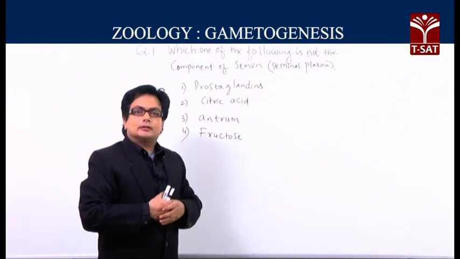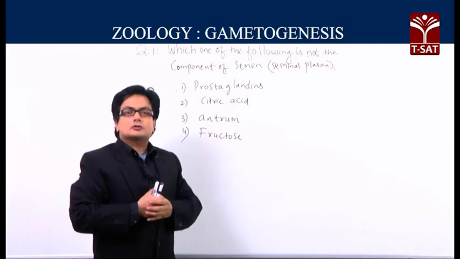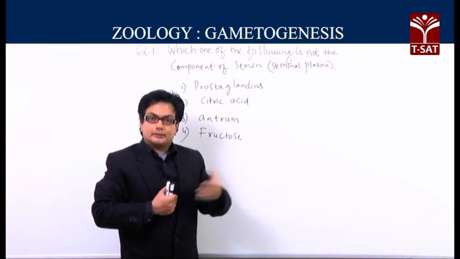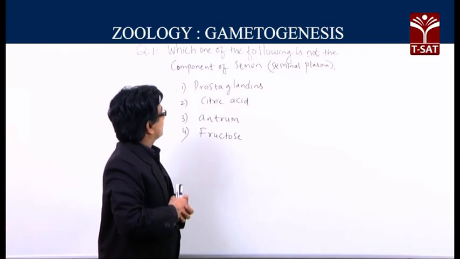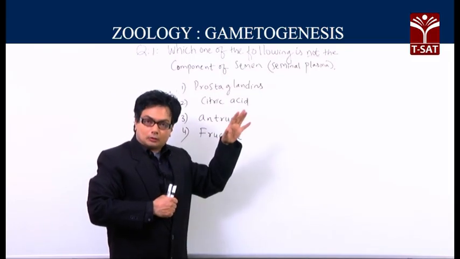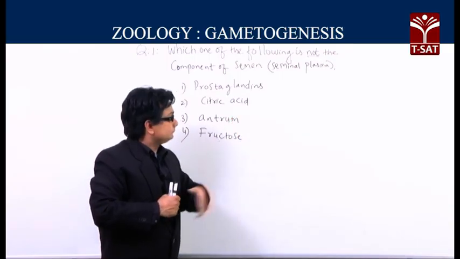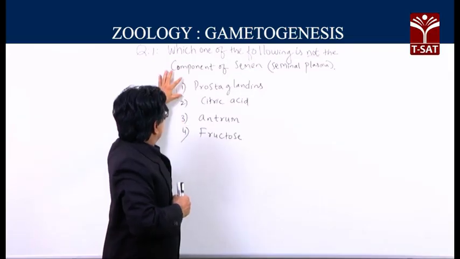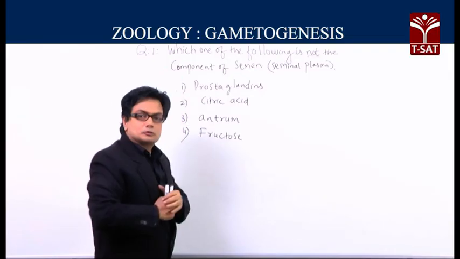After understanding spermatogenesis and oogenesis, let us throw some light on the various questions. Here is question number 1: which one of the following is not a component of the semen? The emphasis is on the word not. If you look at the options here: prostaglandins, citric acid, antrum and fructose.